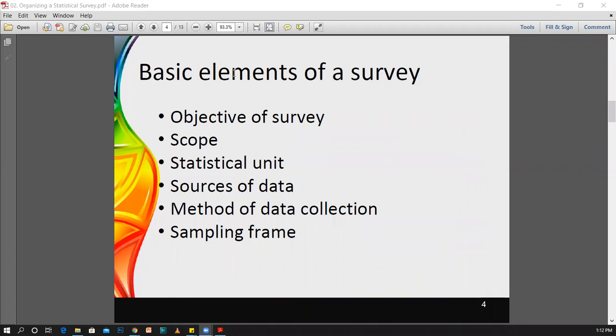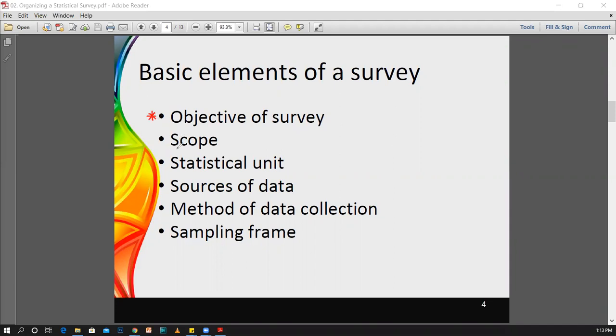Okay, now we will see the basic elements of the survey. If you are asked to conduct a survey, then there are several elements for any given survey. Therefore, first of all, you must have the objective for your survey. For what purpose you are doing this survey? Therefore, you should have a clear objective for any given survey.